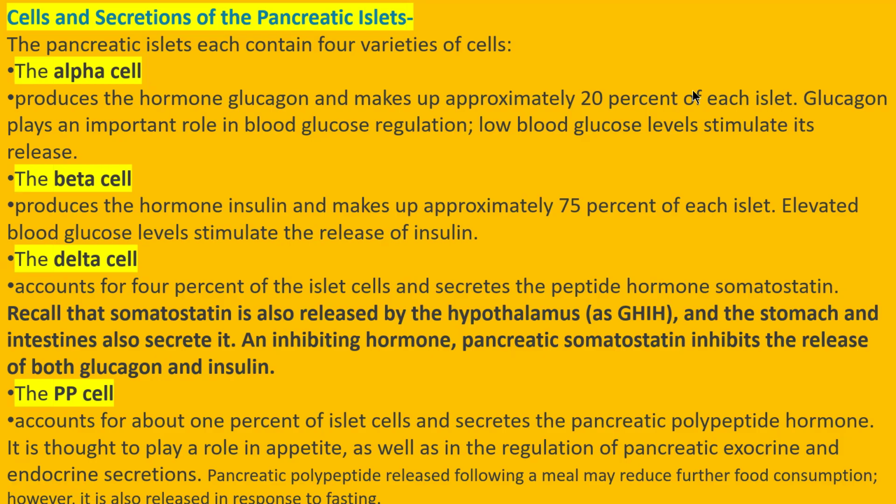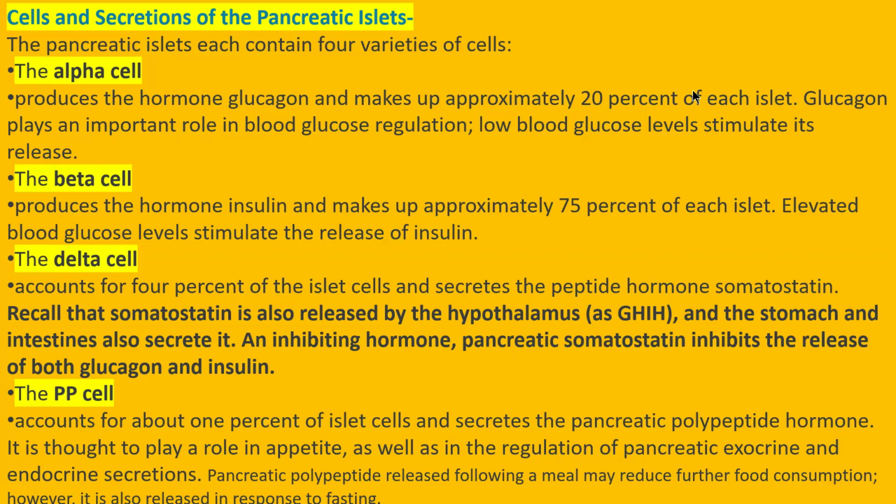Somatostatin is an inhibiting hormone. Pancreatic somatostatin inhibits the release of both glucagon and insulin, meaning the balance of glucagon and insulin is maintained by somatostatin.